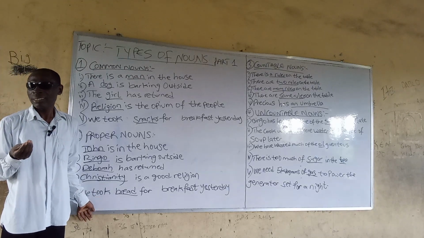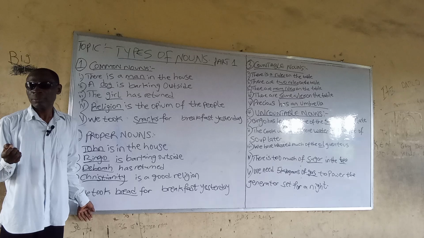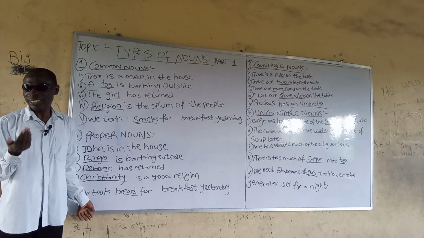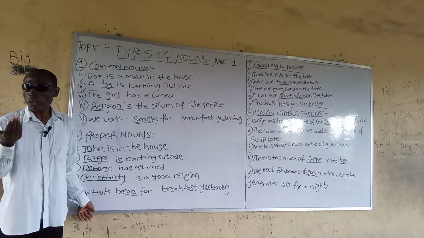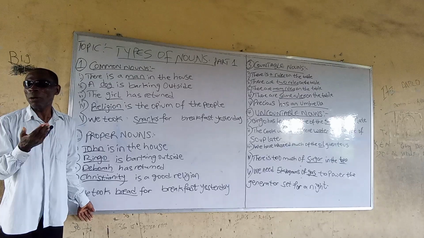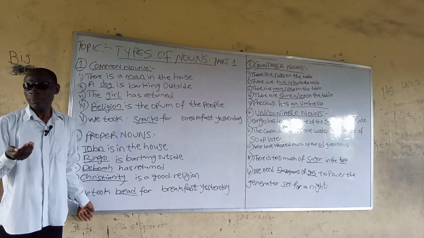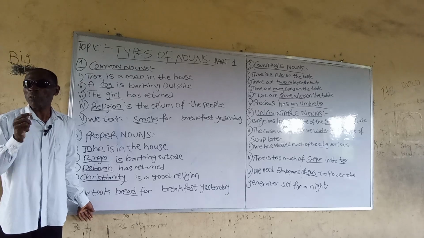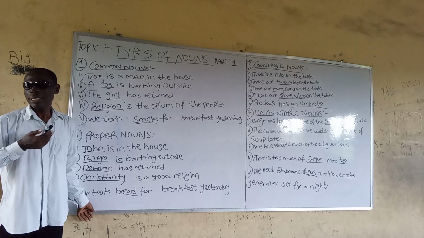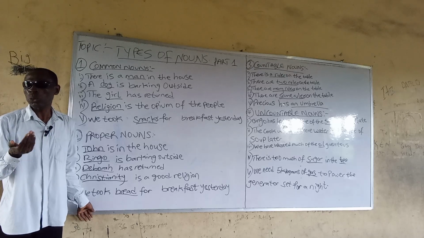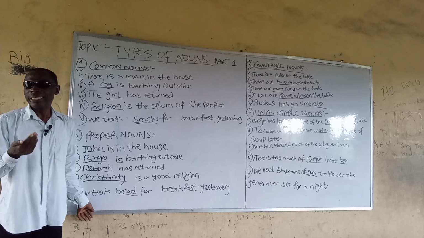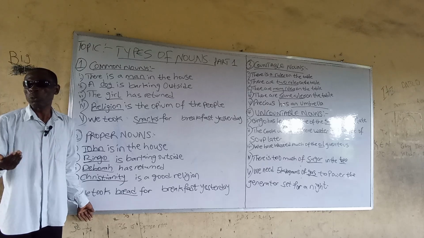City is a common noun because it is the name of places. Country is a common noun. Why? Because it is the name of what? All sovereign nations or geographical locations. Car is also a common noun because it is the name of a set of automobiles.